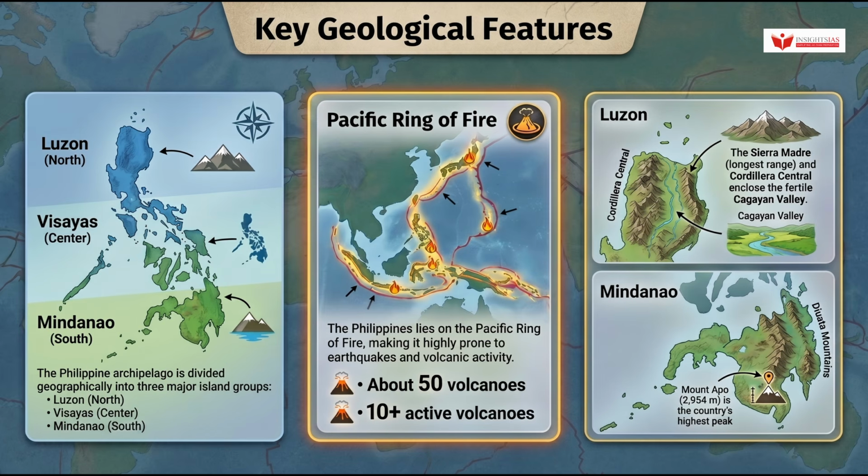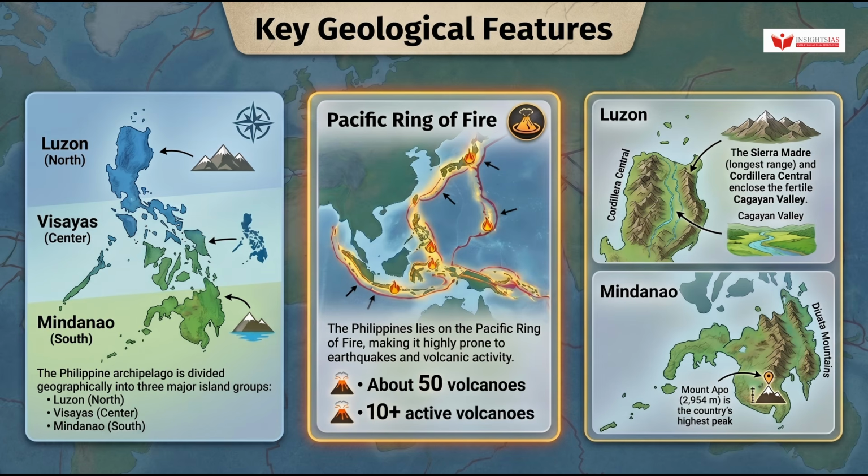Now let us look at the key geological features, and this is where the mapping questions get specific, so hold every name carefully. The Philippines lies on the Pacific Ring of Fire, making it highly prone to earthquakes and volcanic activity. It has about 50 volcanoes, of which more than 10 are active. Do not confuse the total count with the active count. UPSC may flip these in a statement.